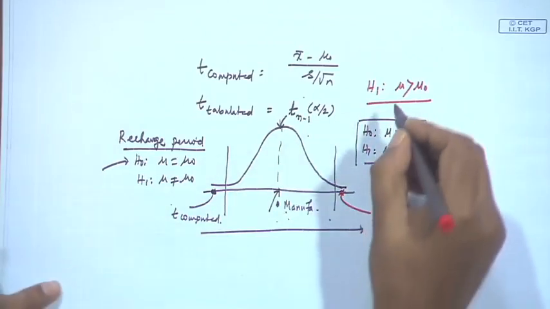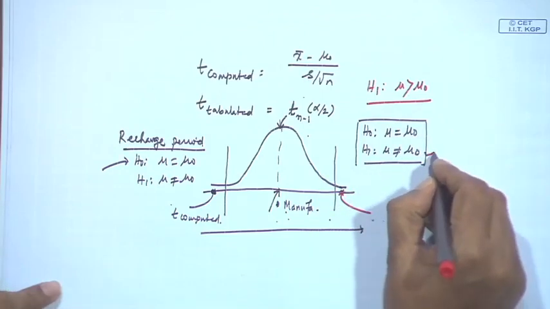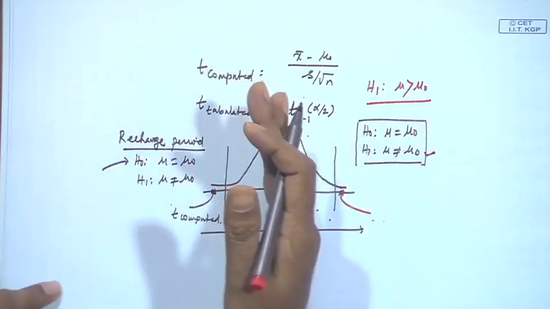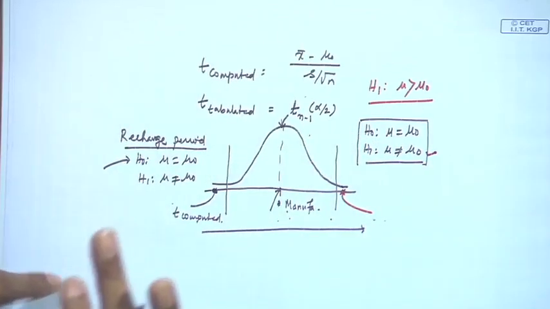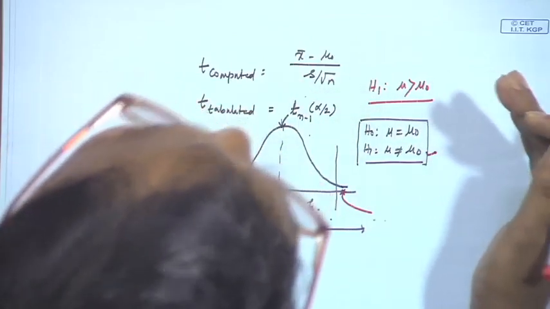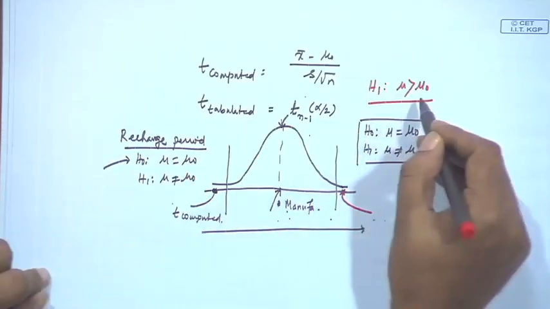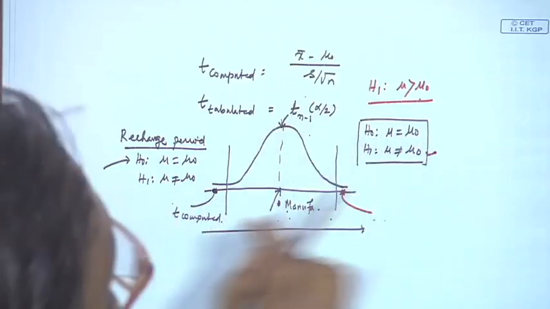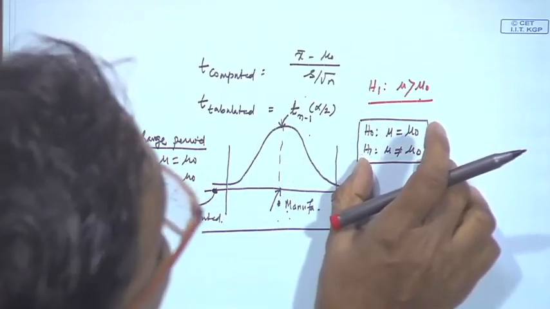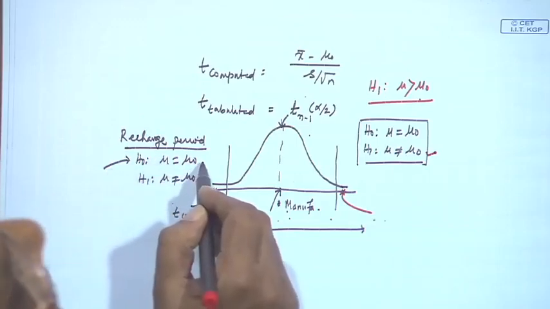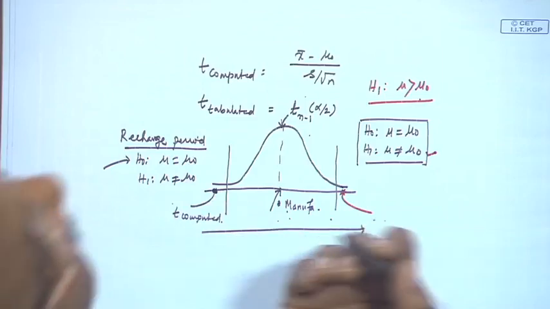You may not be interested to test mu not equal to mu 0, you may be interested to test mu greater than mu 0. It means the manufacturer is claiming it is 7 days, fine, 7 days is good, you may be happy, but you are thinking that if it is more than 7 days, that is better. So, in this case, it is mu only, but if I go by this two-tailed distribution, your hypothesis for the alternate hypothesis, you may reject H 0, but it may not go in your favor.